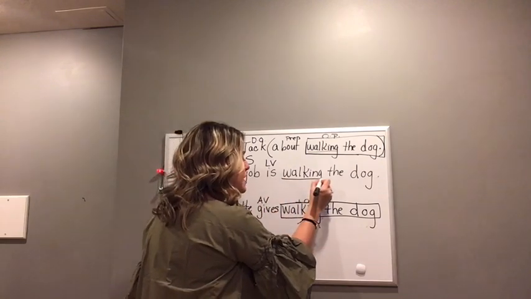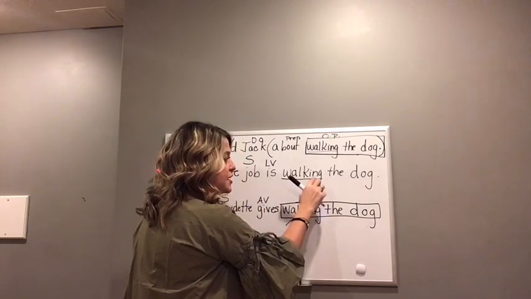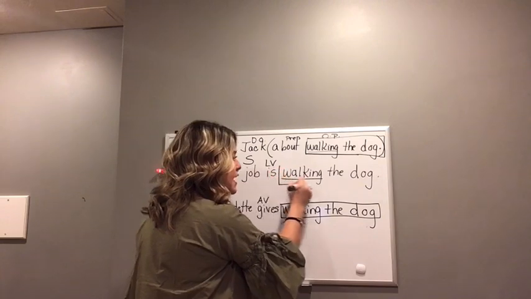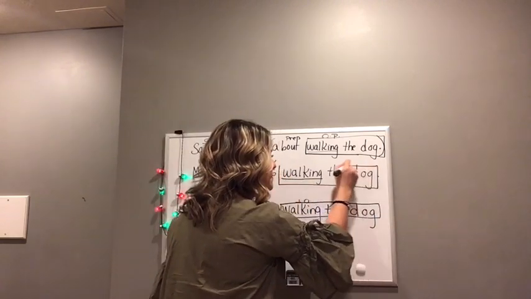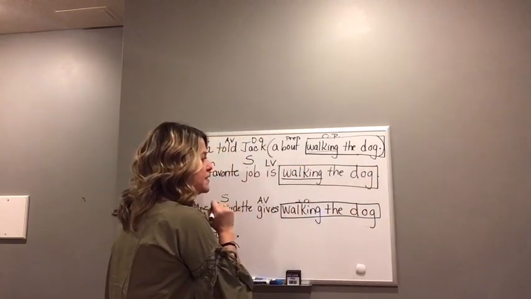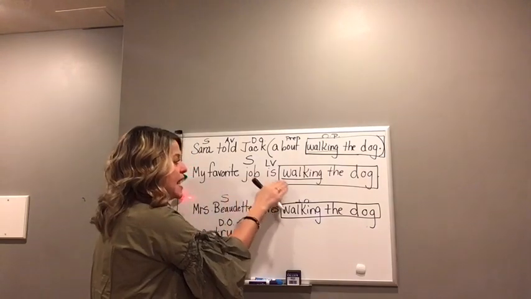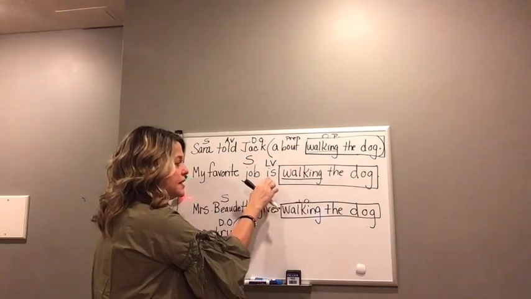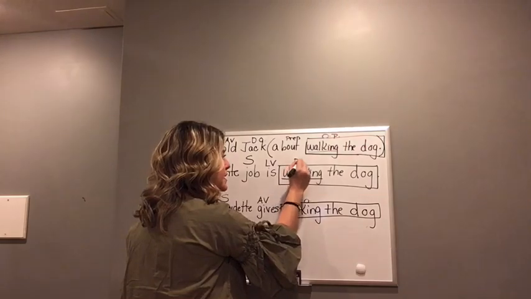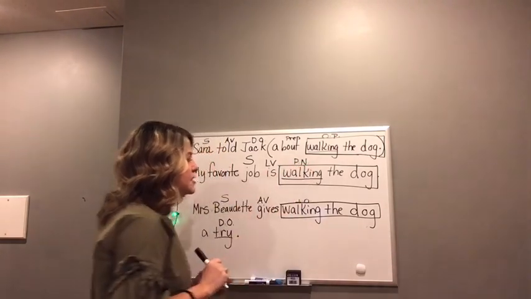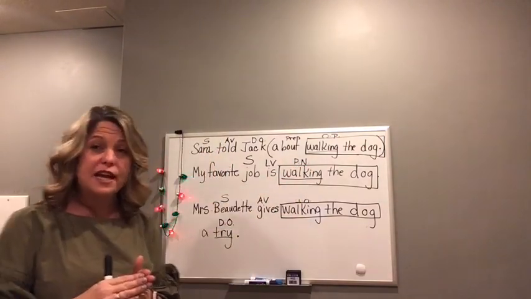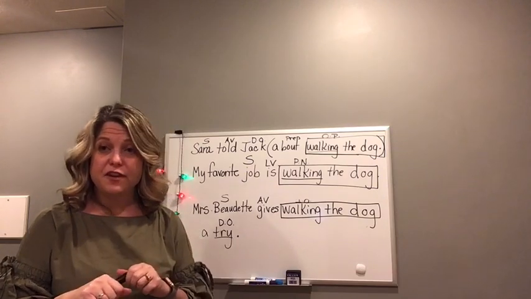This is a gerund phrase. This is the gerund ending in ing. And this is the gerund phrase, walking the dog. When a noun follows a linking verb, it is the predicate nominative. So this is our final noun job that a gerund phrase can do.